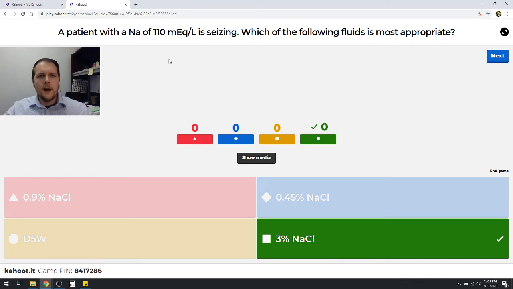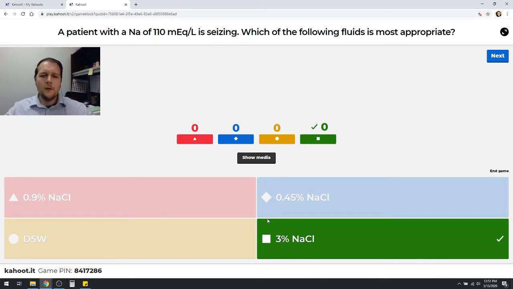So let's look at the other options here. Certainly D5W would not help. If anything, that would just dilute out that sodium even further. That's not good. The half normal saline here is only 77 milliequivalents per liter of sodium, and so again, that would also worsen our case here. Now, normal saline, being 154 milliequivalents per liter, could be used in conjunction with the 3% sodium chloride once the seizing is discontinued. Once it's been resolved, then you could consider using something like normal saline.